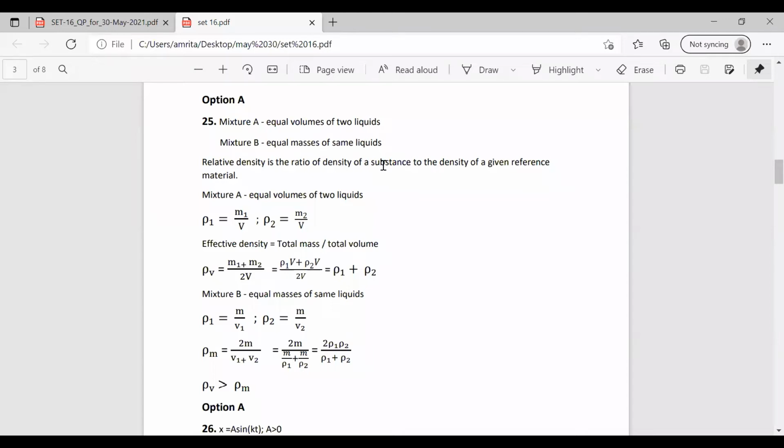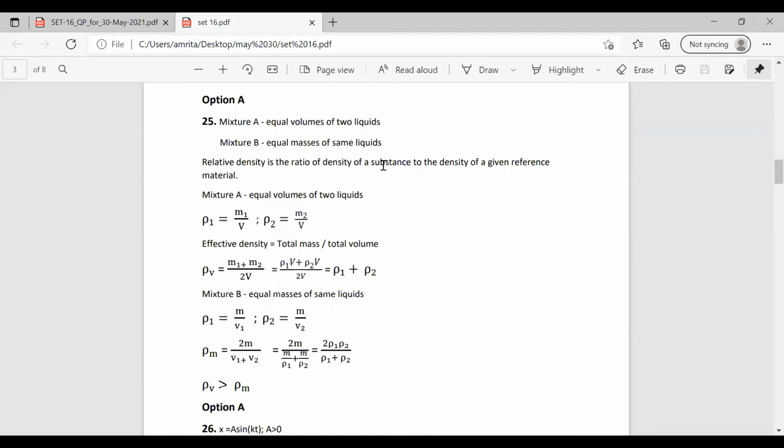Now we will consider the mixture B. In mixture B, it is given that there is equal mass. So M is the same, but there are different volumes, V1 and V2. So rho 1 is equal to M by V1 and rho 2 is equal to M by V2. The total will be 2M by V1 plus V2. We can write the volume in terms of mass and density as V1 is equal to M by rho 1 and V2 is equal to M by rho 2. So this M gets cancelled and we have the density for equal mass as 2 rho 1 rho 2 by rho 1 plus rho 2.